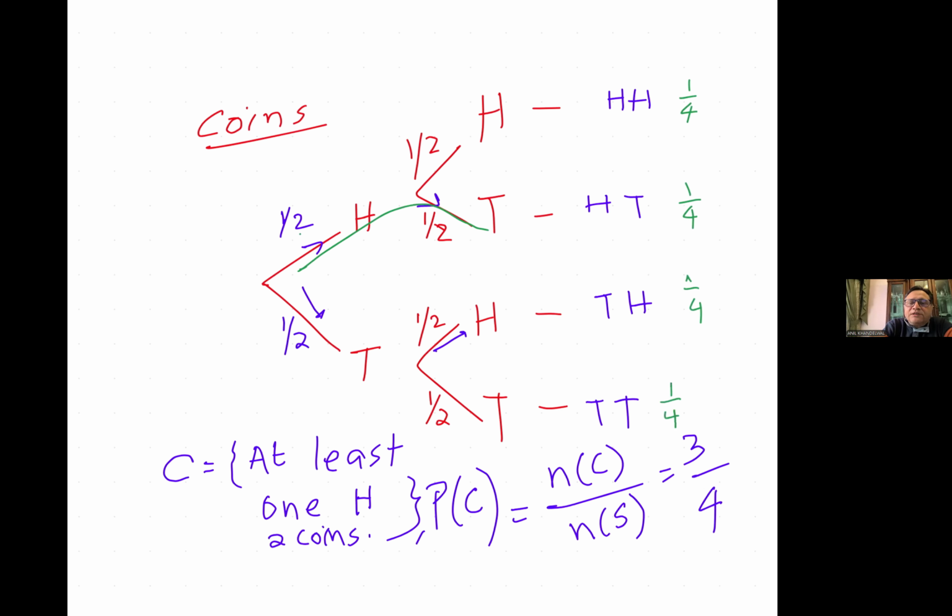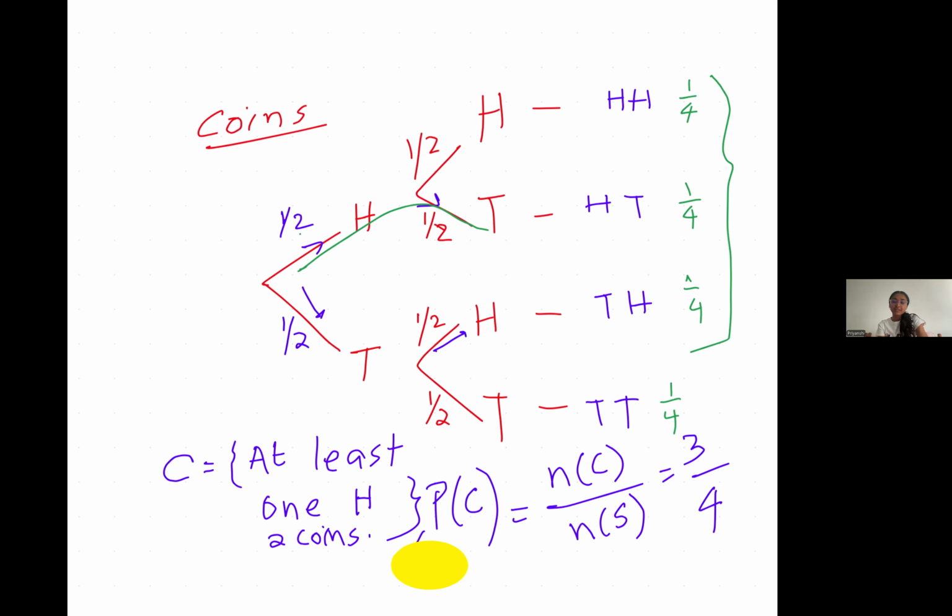Now, these three are successful events for the case defined, which is at least one head in two tosses. So you could add them all: 1/4, 1/4, 1/4, that means 3 by 4. That makes sense. So the probability tree actually gave you the answer very easily, straight away, right? That is why we were writing on each branch the probability of the particular event. You get the whole idea.